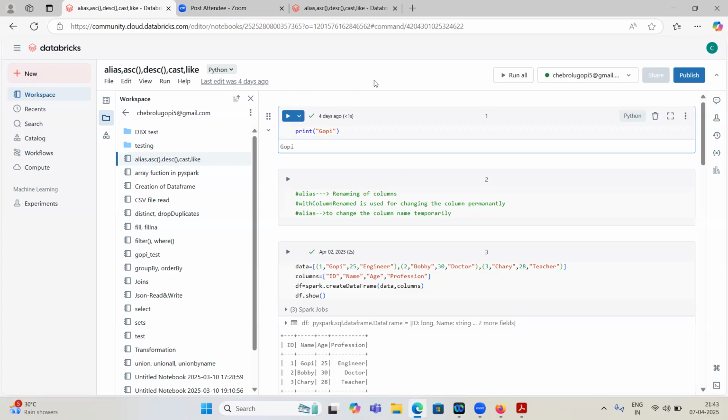And then for Databricks, why is it more popular? Because in notebooks, for creating notebooks,